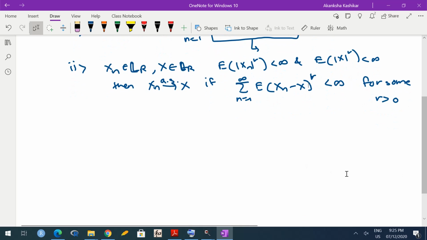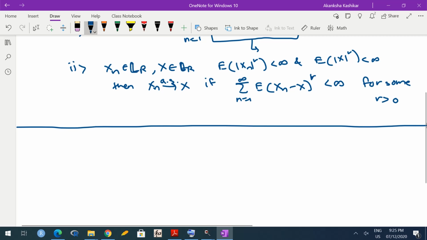As we can see, almost sure convergence is actually like a pointwise convergence, just that it happens outside a certain set of probability 0. Hence, it does have some properties which are similar to real sequences. So first one among them is uniqueness of limit. But of course, we can't say that the limit is completely unique. We will have to say the limit is unique almost surely. What do I mean by that? Let me try to state.